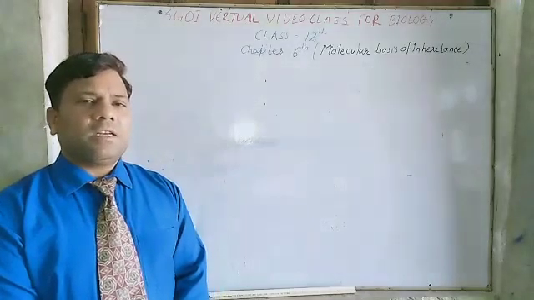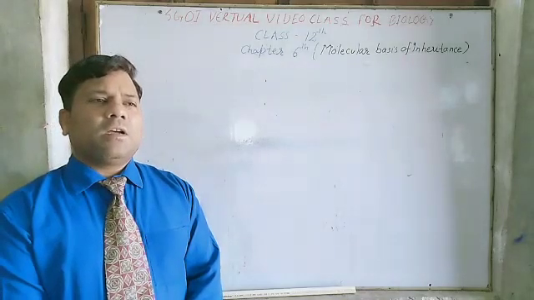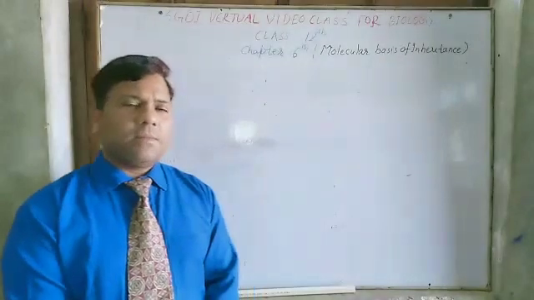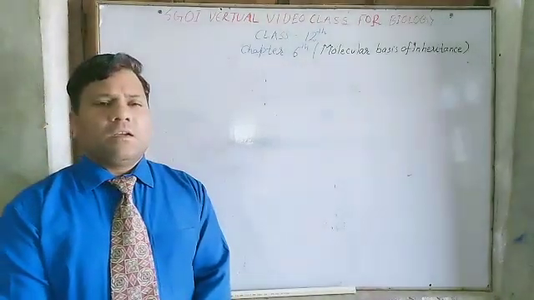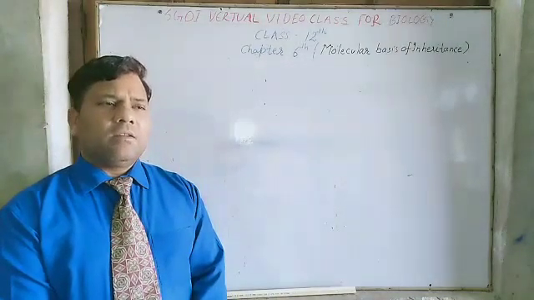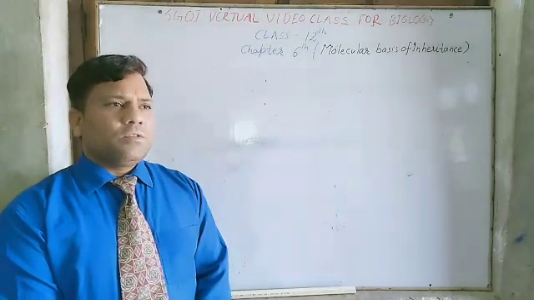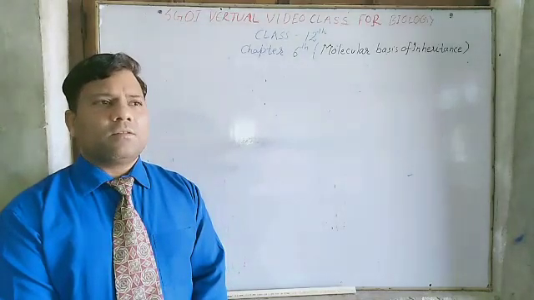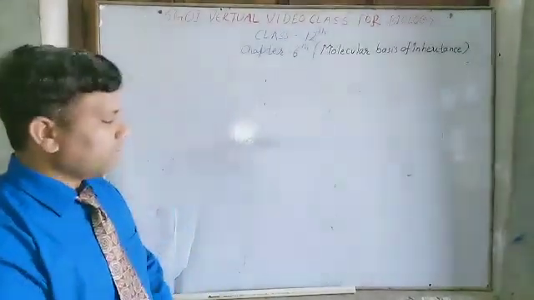In the previous lecture I told about the DNA, how it is proved that DNA is the genetic material by two experiments. First is Griffith experiment and second is Hershey and Chase experiment. In this lecture I will tell you about the chemical nature of DNA and how it can form. So this is a very important lecture from your examination point of view. Be careful and understand this lecture properly.